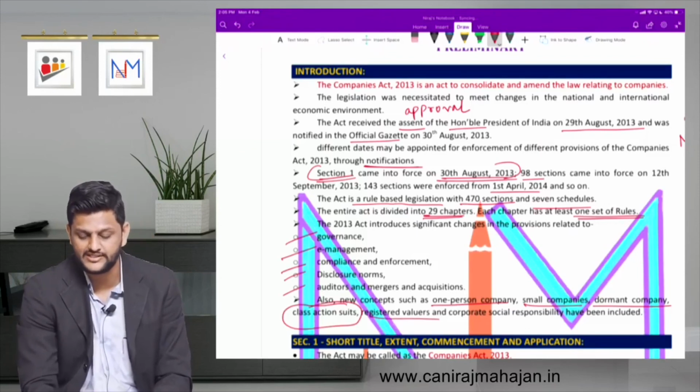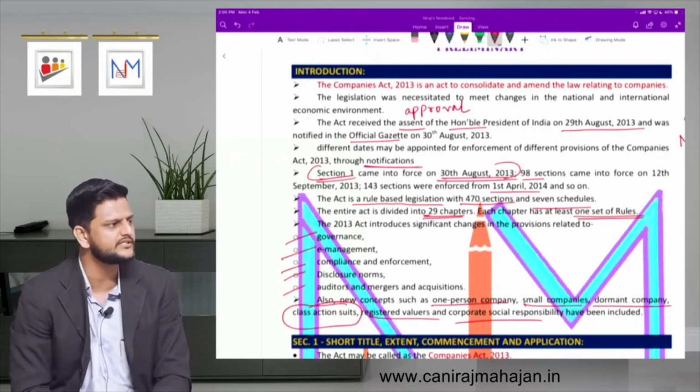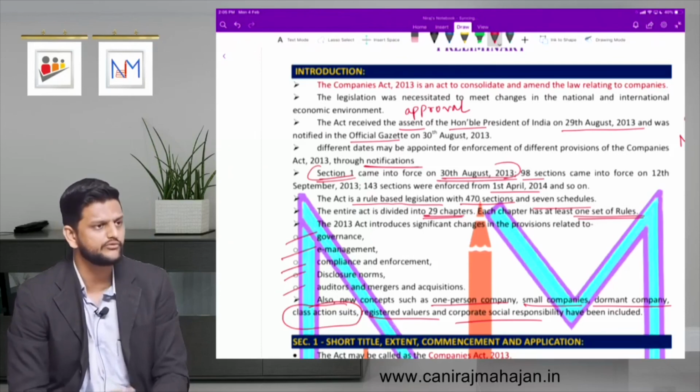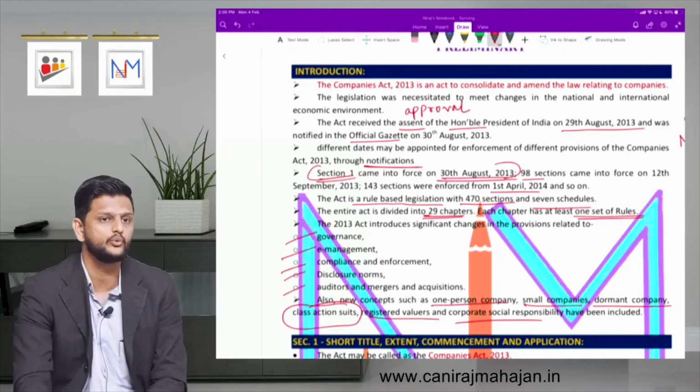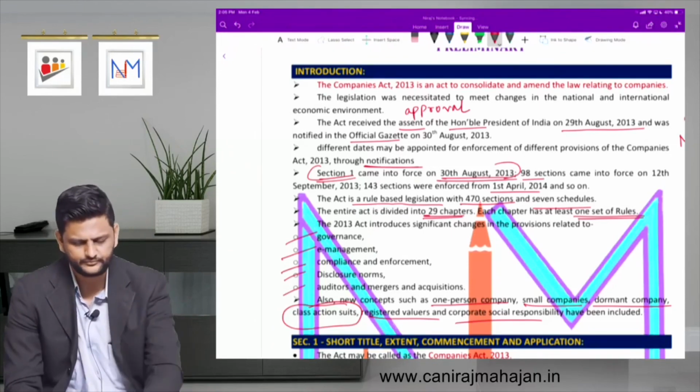Registered valuers, CSR have been included in 2013. So these things were not there in your 1956 law. So because of putting all these things together, we were required to have the new law. Understood till here everyone? Fine.